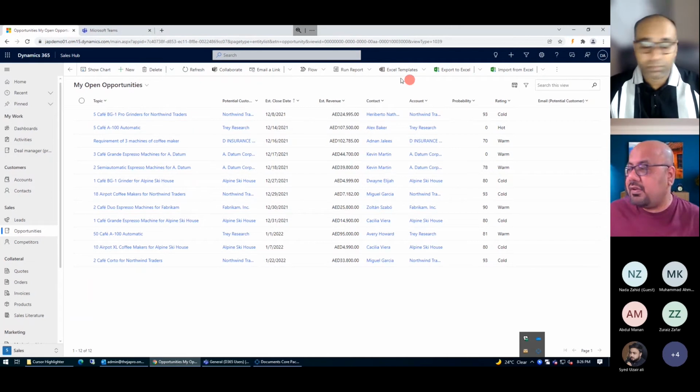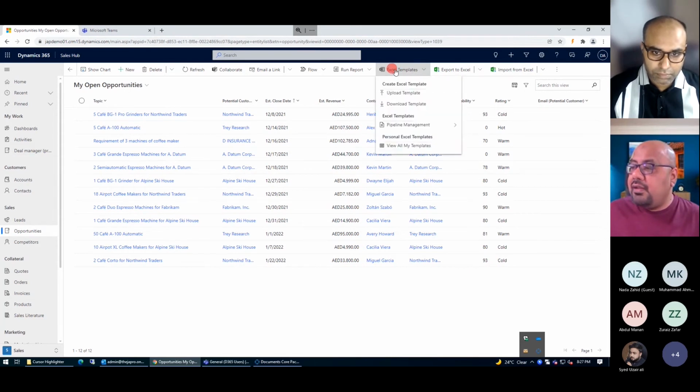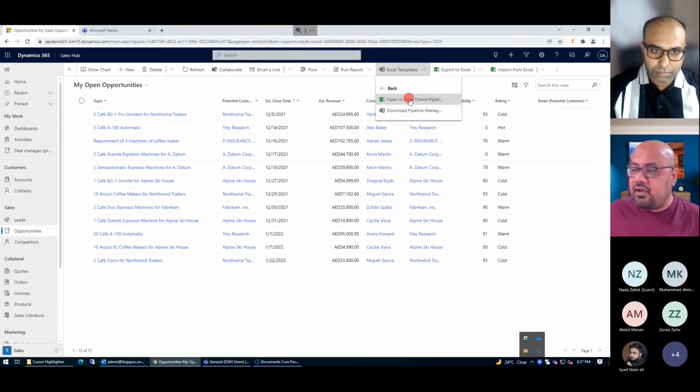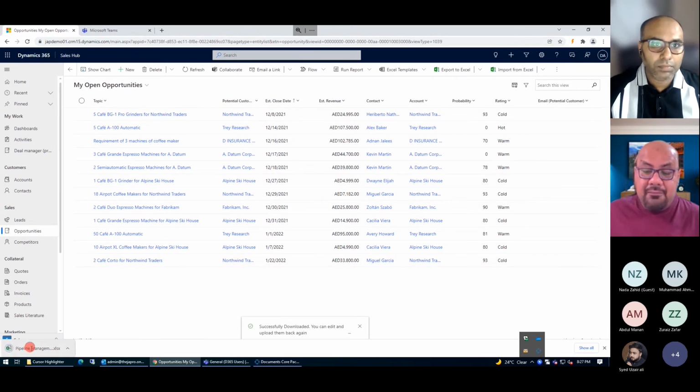But there are some exciting features available where you can also generate reports based on an Excel template. This is a one-time activity that you would require, or you can use a system template. From here, you can either generate the Excel-based report online, if you have the online instance, or you can directly download. So let's take an example. I'm just going to download. As soon as I download, the system will download my formatted report in Excel.